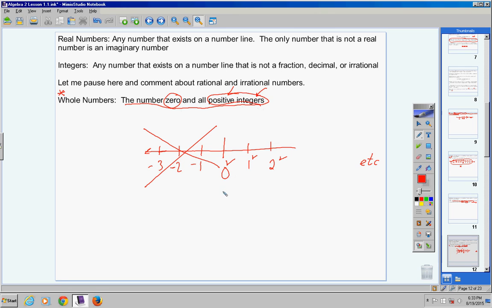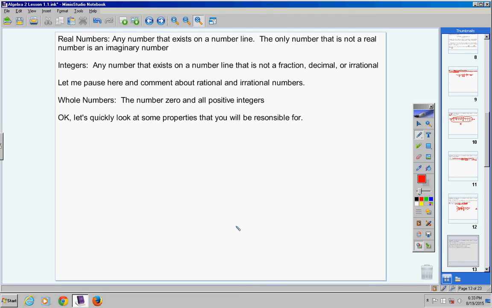Don't forget, students, 0 is neither positive nor negative. It's the boundary that divides your positive and negative numbers. But 0 is neither positive nor negative, okay? So, I hope this is making sense. Take some great notes. Let's continue on. Now, let's look at some properties that you'll be responsible for. When I say responsible, it's just like these definitions here. I'm not saying that you have to memorize them, but know them well enough. These properties that I'm about ready to show you, know them well enough so that you can answer questions about them during a test or a quiz, okay?